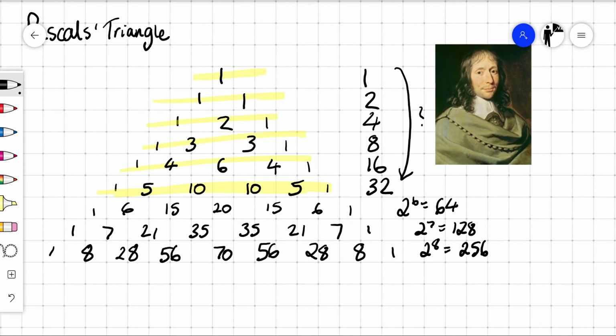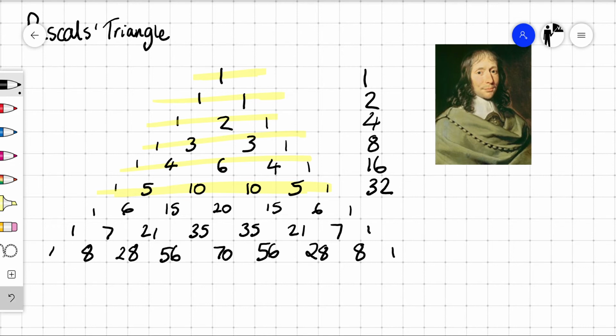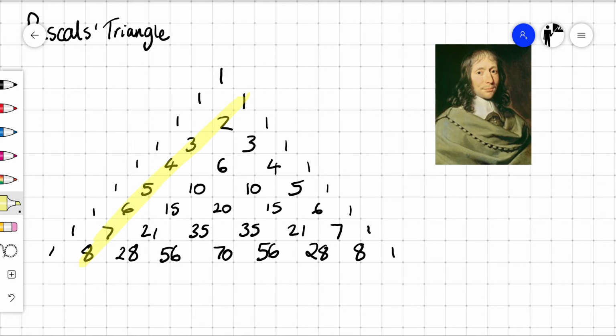I'm just going to rub all this out and we'll show you another one. These are the different patterns within Pascal's triangle. If we have a look along this diagonal here, we've got all the natural numbers, 1, 2, 3, 4, 5, 6, 7, 8, and that would keep going and keep going.